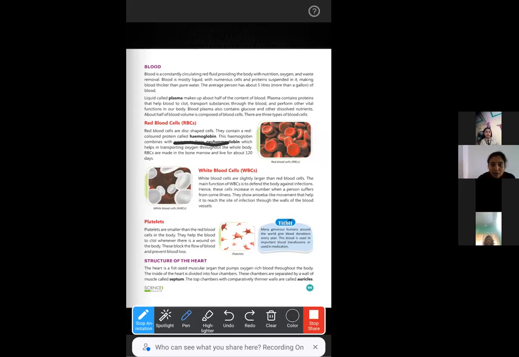So let's see what is written here. White blood cells are slightly larger than red blood cells. And the main function of white blood cells is to defend the body against infections, what I've just told you. Hence, these cells increase in number when a person suffers from any kind of illness. If you are infected by any organism, any pathogen, or we are suffering from any kind of disease, then the number of white blood cells becomes more and more.